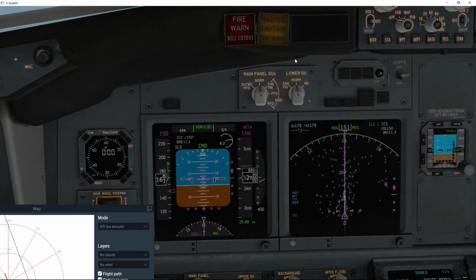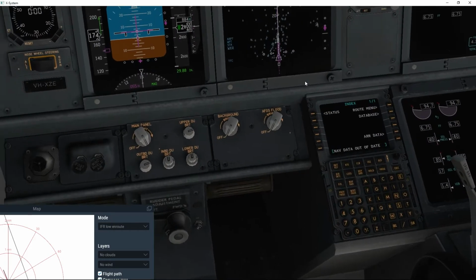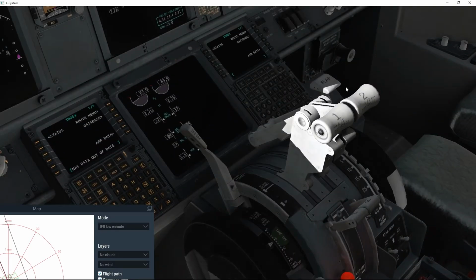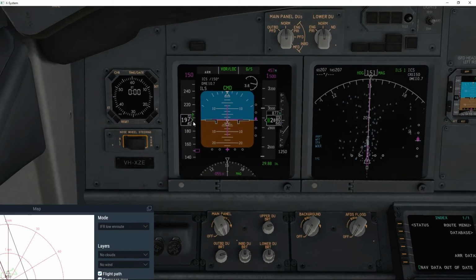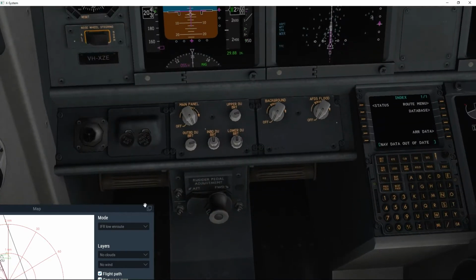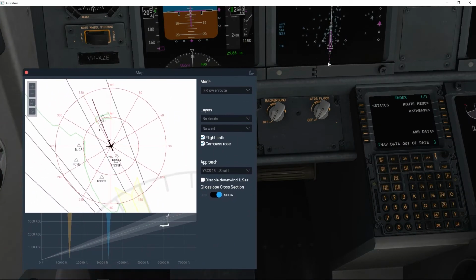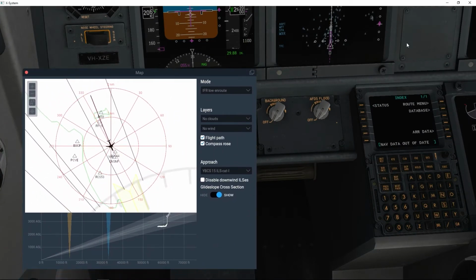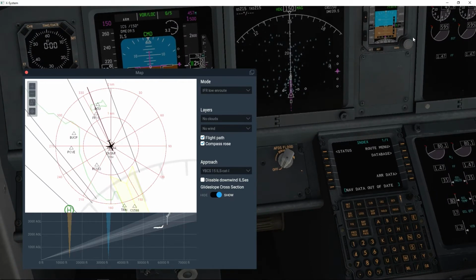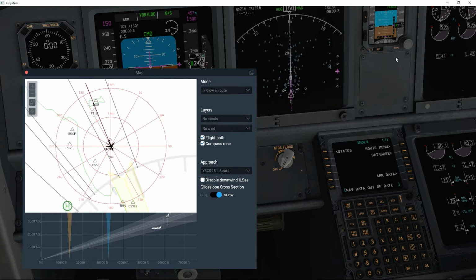What the plane will not do is adjust our speed. We're going to adjust the speed manually. We're going to reduce our throttle. We're going to try and get our speed down. Bring the air brakes out, and bring the flaps out. You can usually do this by pressing 4 on the keyboard for the speed brakes, and number 2 on the keyboard for the flaps.